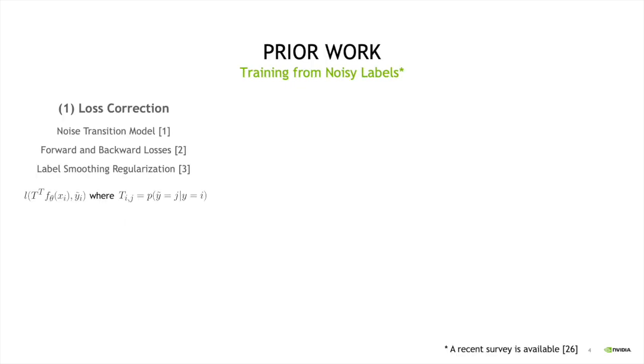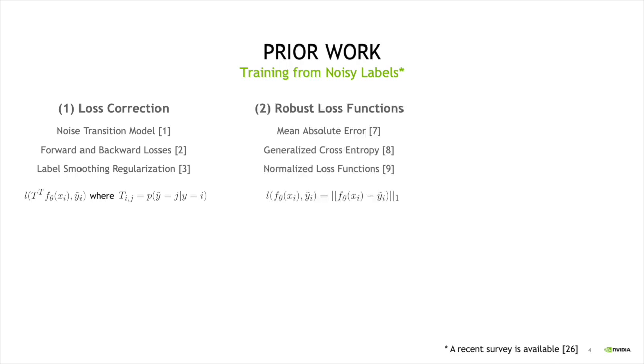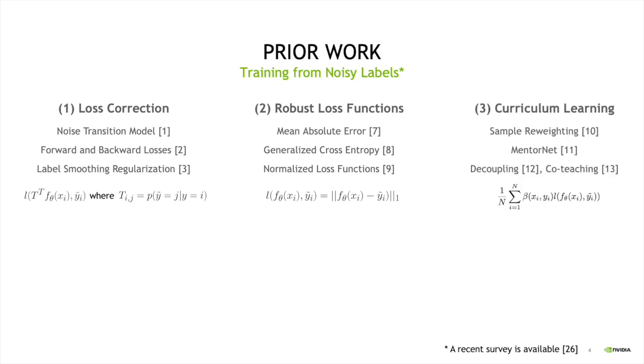The previous work in this area can be grouped into several categories. The first category is loss correction methods. The basic idea of loss correction is to modify the training loss using some label-dependent noise model. The second category is called robust loss functions. The methods in this area try to find loss functions that are robust against label noise. In fact, one of the early works in this area showed that both L1 and L2 losses are robust against label noise. The third group is called curriculum learning.